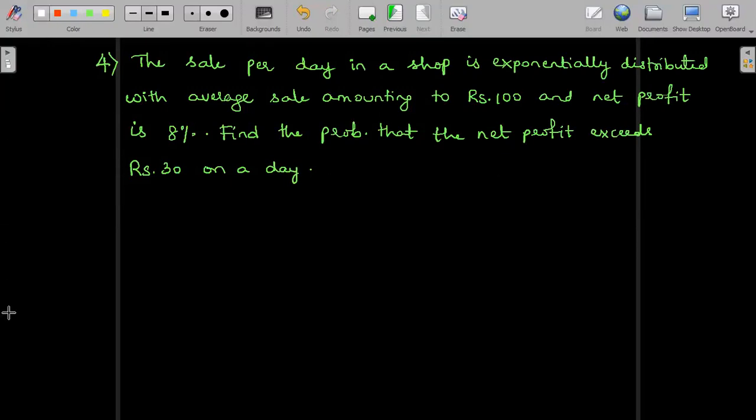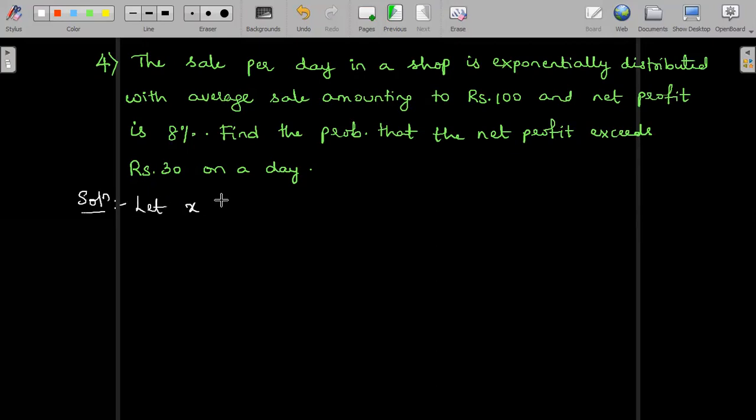So it's a quite different one. Let's see. Given that a sale per day in a shop is exponentially distributed with an average sale amounting to rupees 100. So average in the sense mean sale is about rupees 100, and the net profit that the salesman is obtaining is 8%. We need to find the probability that the net profit exceeds rupees 30 on a day. So we need to make some assumptions first. Let us assume X as the random variable of the sale in the shop. So X here is an exponential variate, and we are assuming X to be the random variable of the sale in the shop.